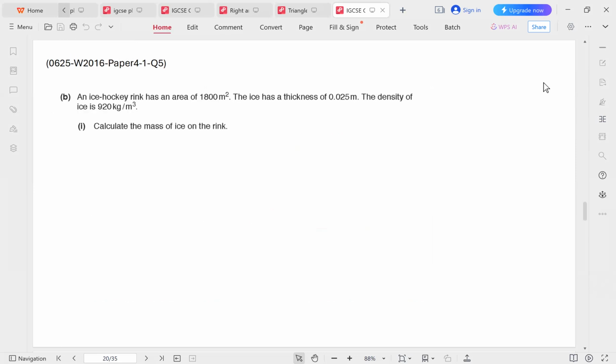An ice hockey rink has an area of 1,800 meters squared. The ice has a thickness of 0.025. The density of ice is 920 kilograms per meter cubed. Calculate the mass of the ice on the rink.